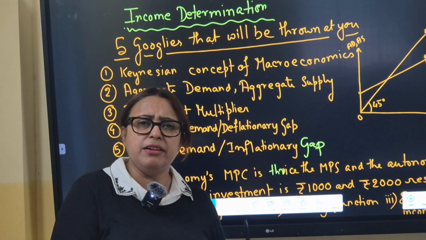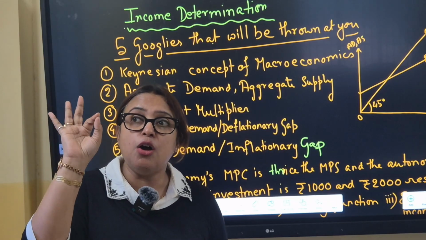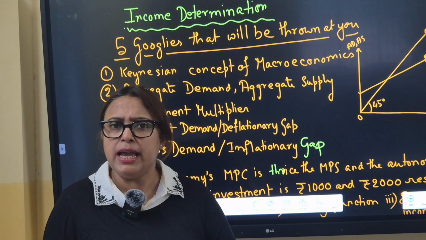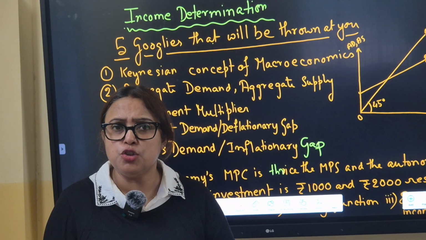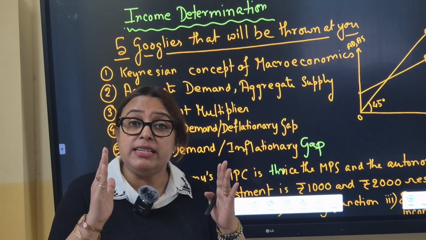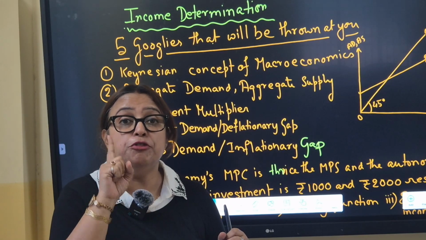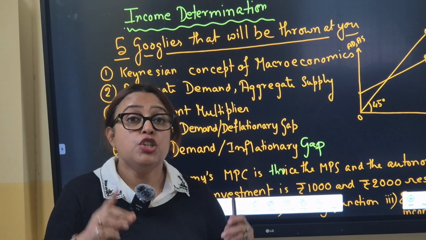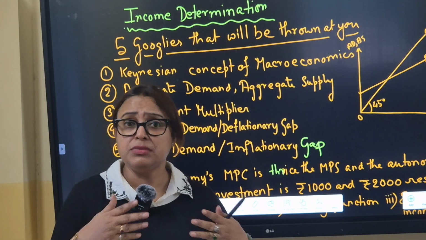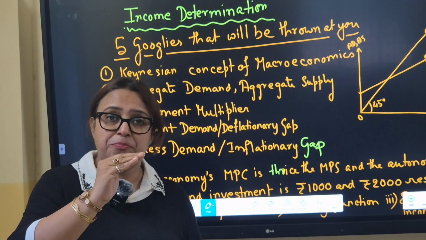So in deficient aggregate demand or deflationary gap situation, if the income level, output level, and employment level have reduced, will the reverse happen for excess aggregate demand or inflationary situation? No, because excess aggregate demand over here is greater than full employment aggregate demand. That means in my economy, the full employment has already been reached. So now if there is increase in aggregate demand, there is no resource left to produce more. So what will happen? The level of output and income will remain the same.